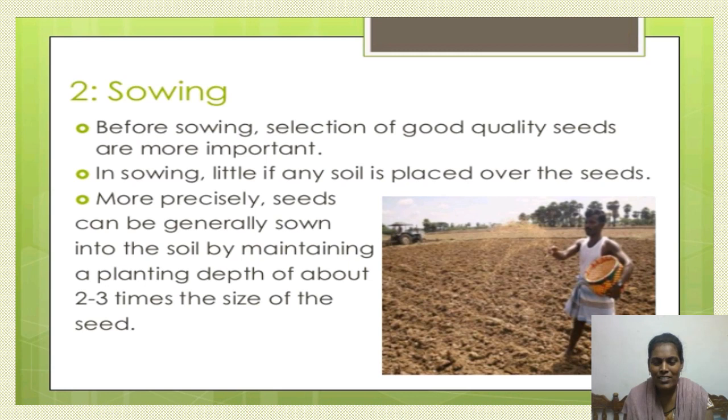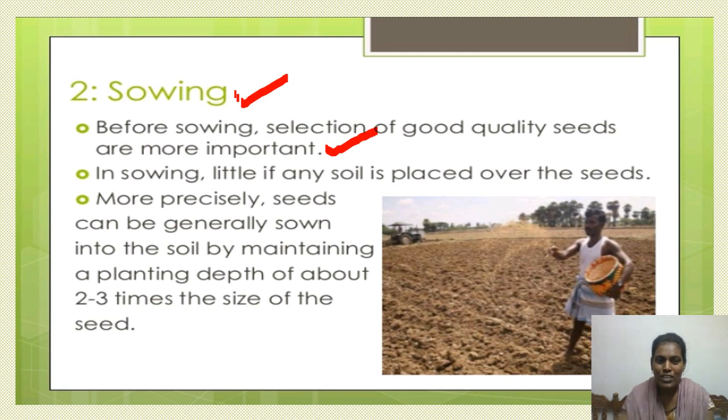Now let us discuss the second important step in crop production, that is nothing but sowing the seeds. Before sowing the seeds, we have to select good quality seeds. This is a very important task in sowing the seeds. Along with that, in sowing, we have to place a little amount of soil on the seeds. And whenever we are sowing the seeds, we have to maintain the planting depth also.